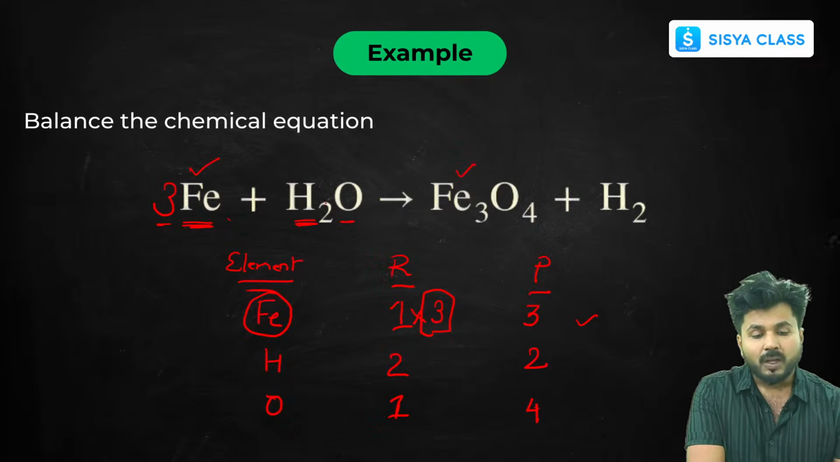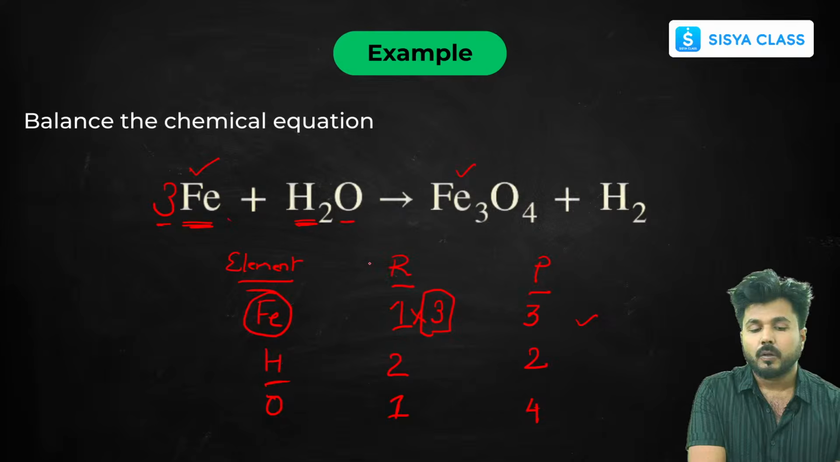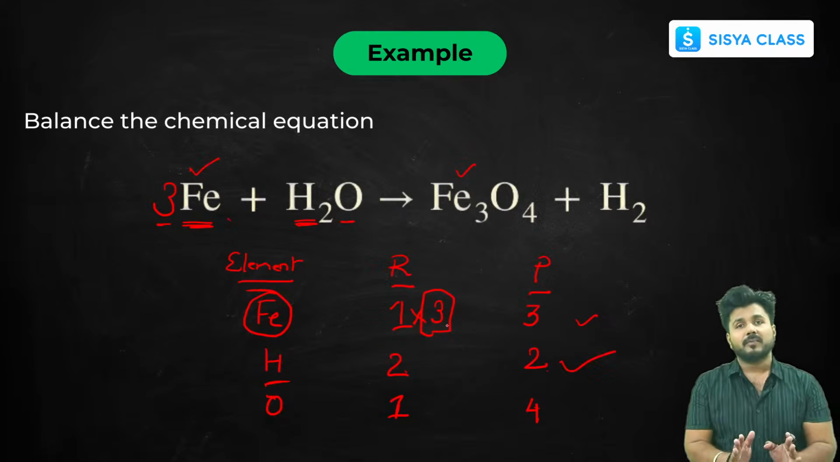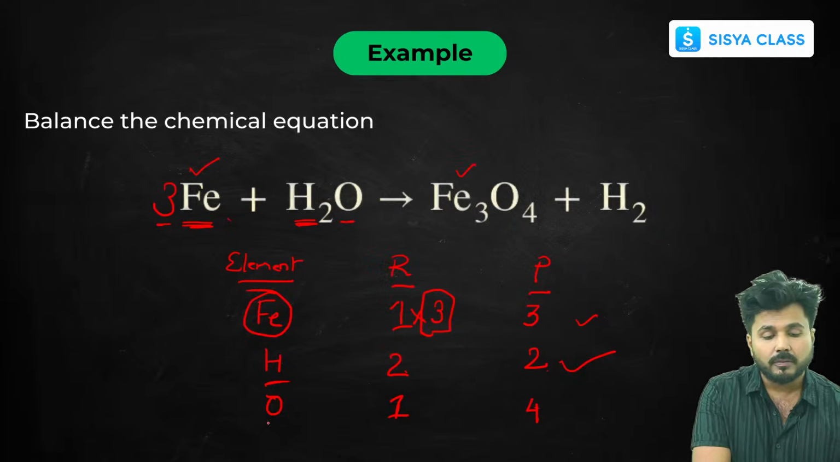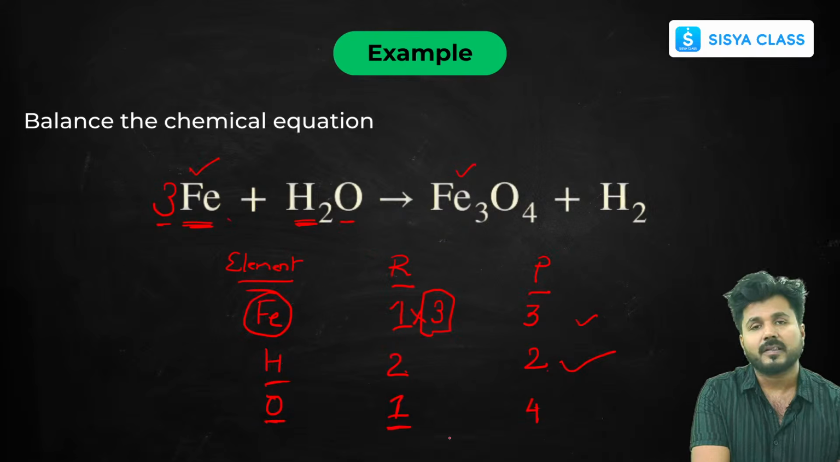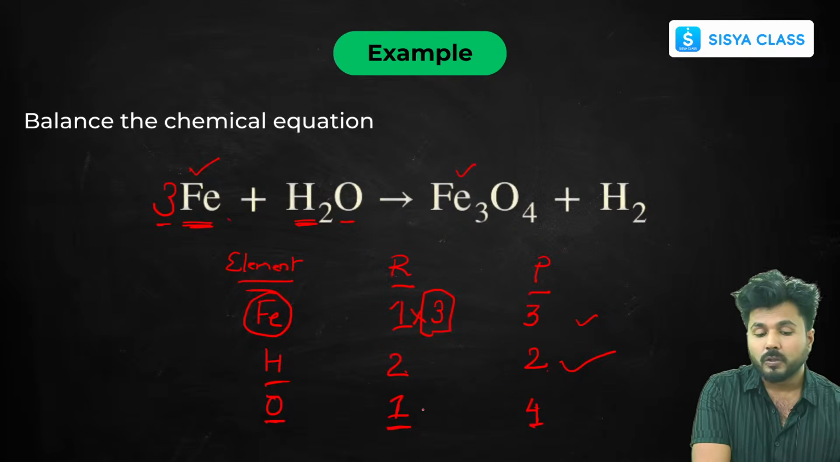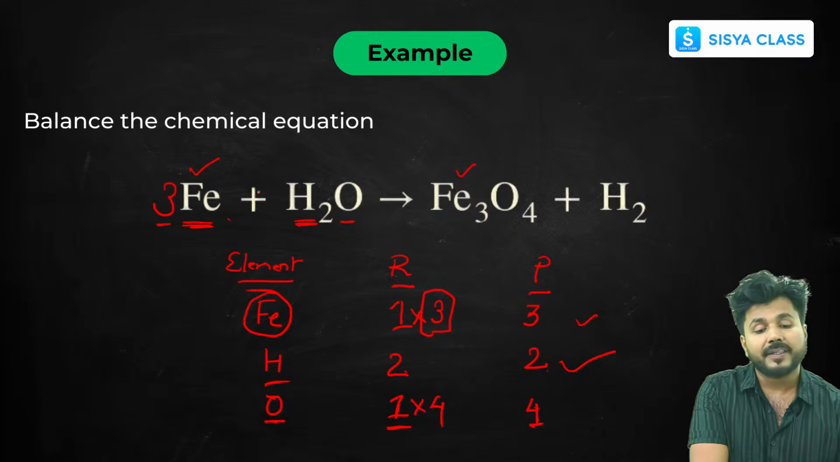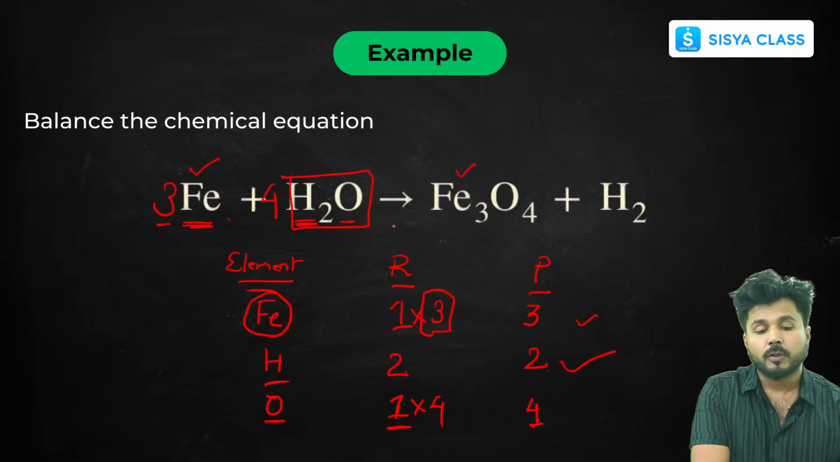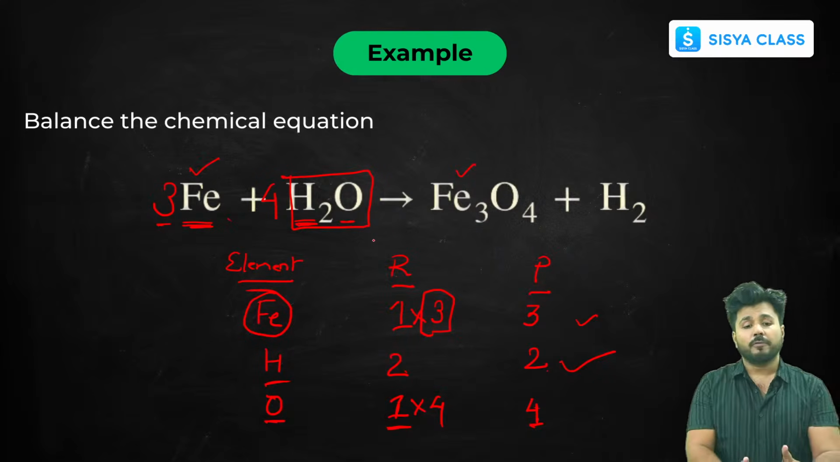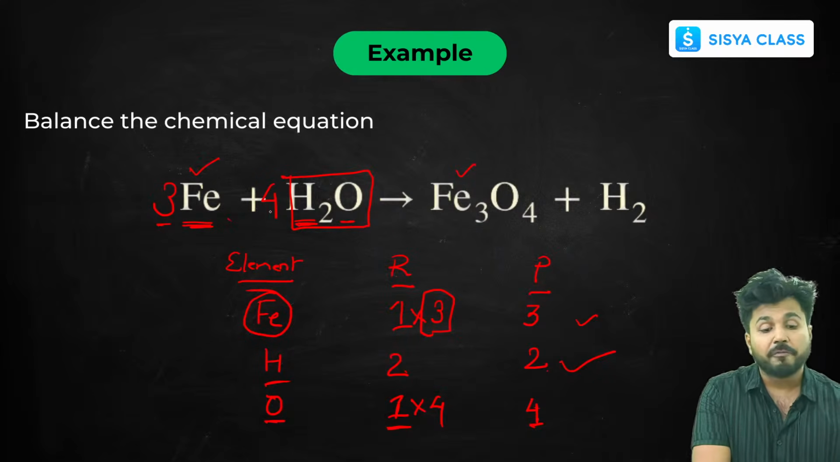Now let's go to hydrogen. Here hydrogen is 2 on both sides, so hydrogen is already balanced. Now let's move on to oxygen. In the reactant side there is only 1 atom of oxygen, and in the product there is 4, so we can multiply the reactant side by 4. Oxygen is present in this compound, so we put 4 in front, not in the subscript. Remember this, all of you: we have to put this 4 in front.